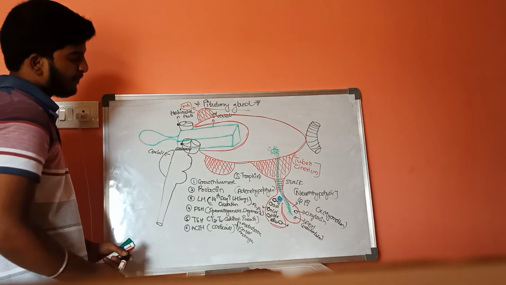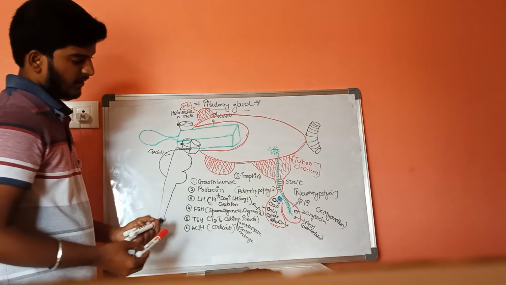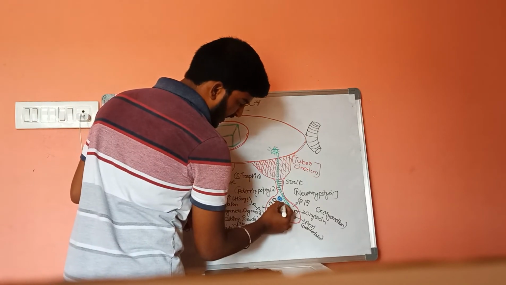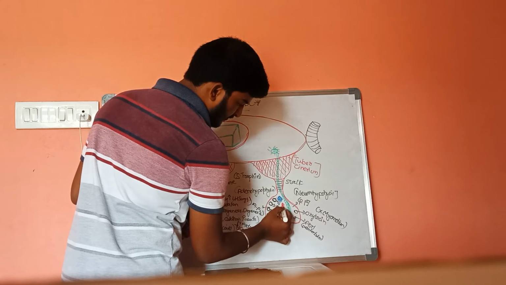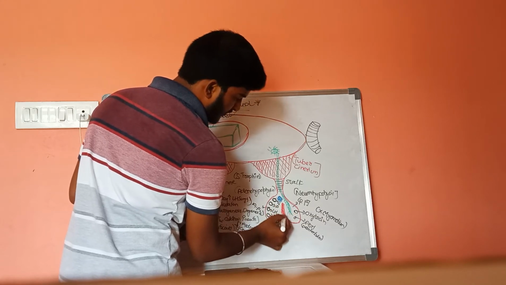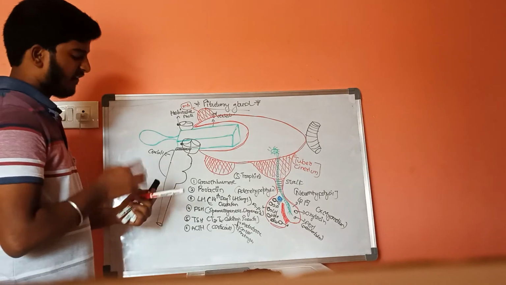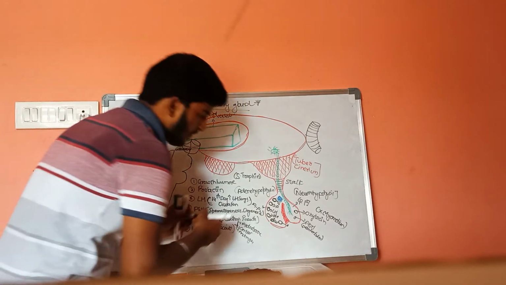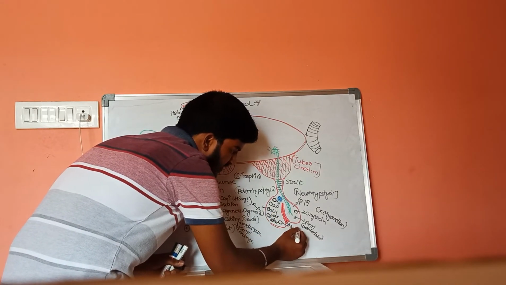And there is one more special area, that is the intermediate area. This intermediate area will release one special hormone, melanocyte stimulating hormone, MSH.